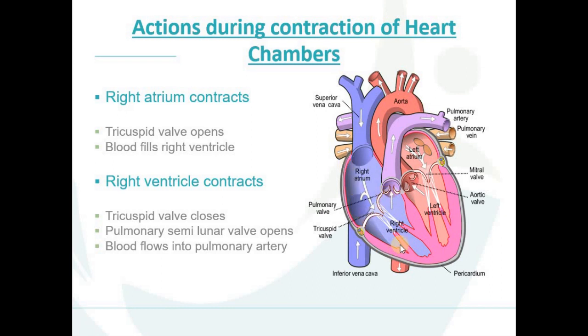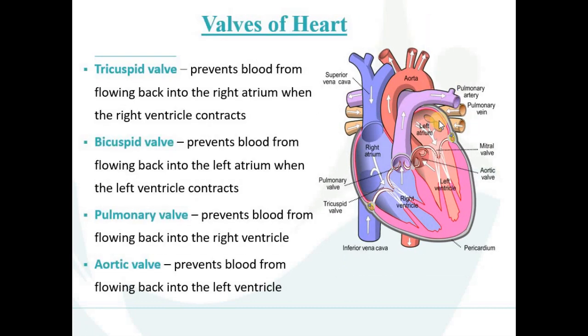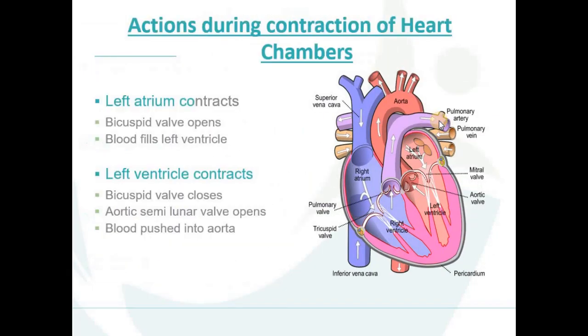Now we discuss the right ventricle contracting. When the right ventricle contracts, the tricuspid valve closes and the pulmonary semilunar valve opens so that the blood flows into the pulmonary artery. Very simple. When the right ventricle contracts, the tricuspid valve closes and the pulmonary valve opens, and blood flows into the pulmonary artery. Now we discuss the actions during contraction of the heart. Left atrium contracts.